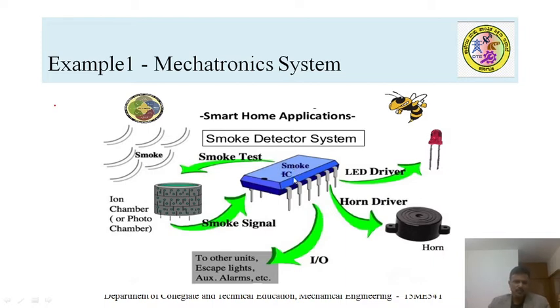The microprocessor receives that signal and executes that information, and immediately, based on the kind of smoke it detected and other parameters, it gives the signal to the alarming device or even the indicator lighting device. So that's how people can be alerted about smoke inside. Okay, this is one simple mechatronic system which detects smoke.